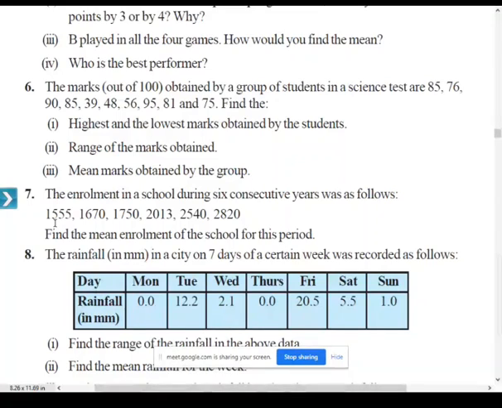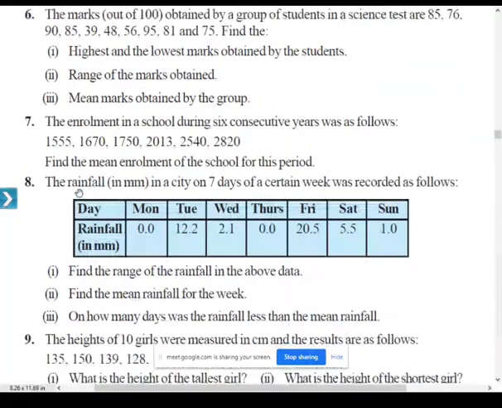This 12,348 you have to divide by 6, because the number of observations here is 6. On dividing 12,348 by 6, how much are you getting? 2,058. Okay, so all of you start doing question number 8. Question number 8, if it is not visible, let me know, I will zoom it.